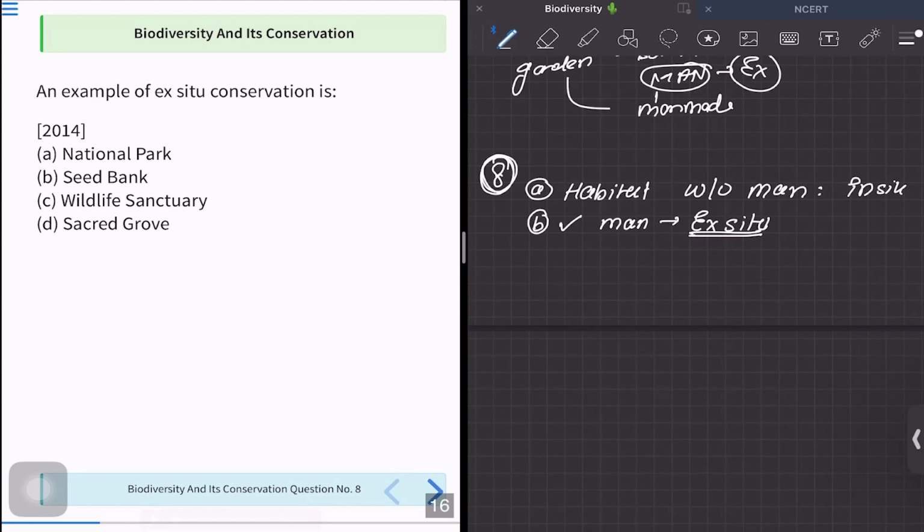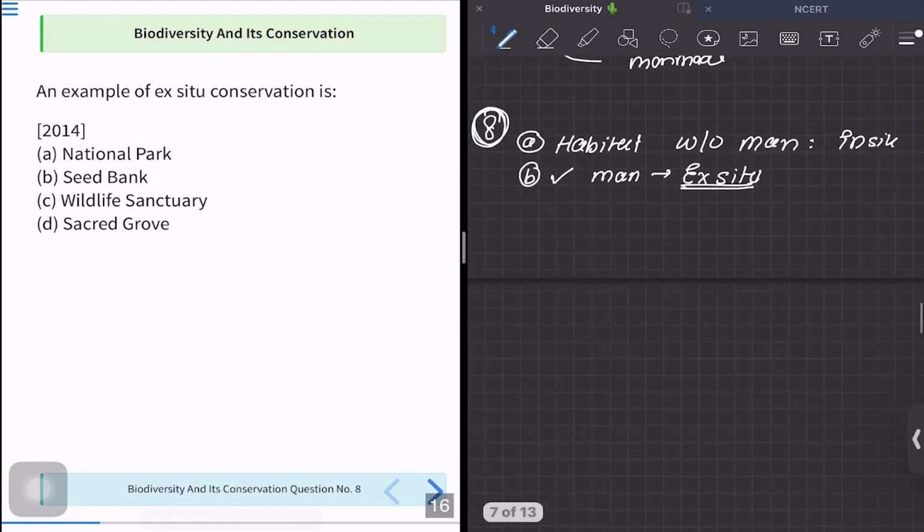I'm not telling you to read the whole option, just have a quick glance so that you are sure and you will not make any silly mistake. Okay, my friends? So we know option B is correct, but let us just see option C and option D. Option C is saying wildlife sanctuary, and option D is saying sacred grove.